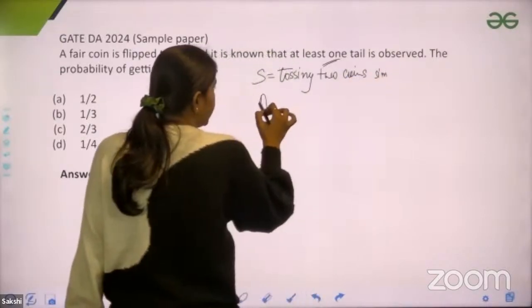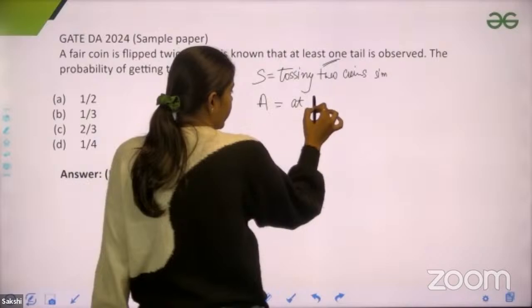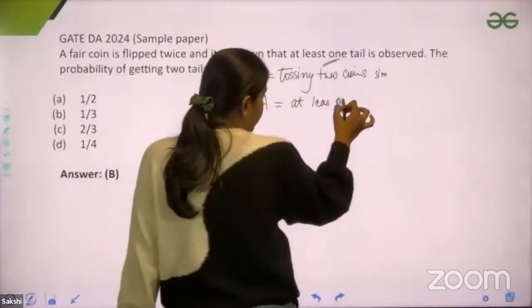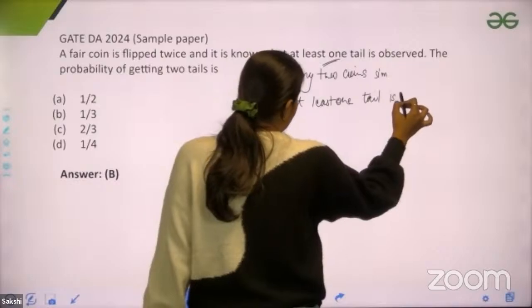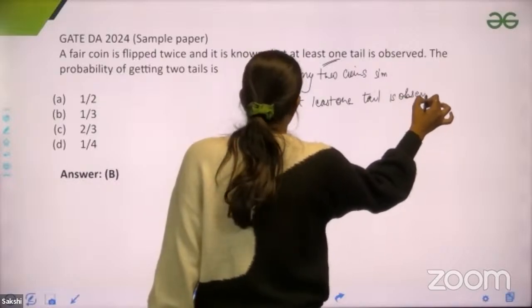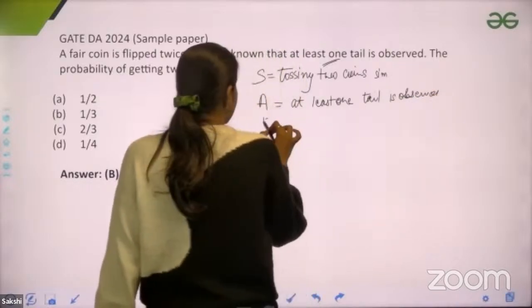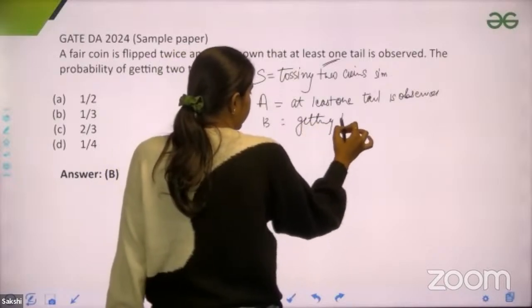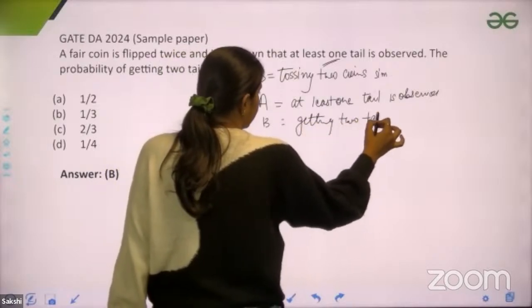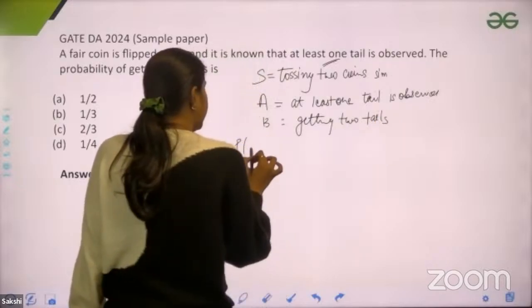Let A be the event that at least one tail is observed, and B is getting two tails. So you need to find the probability of B given A.